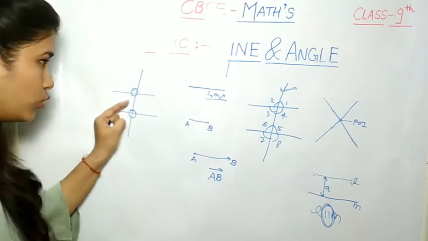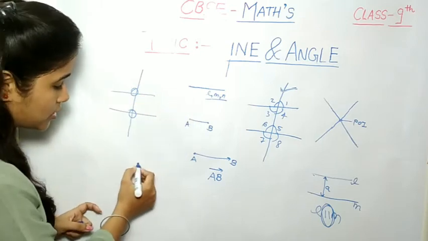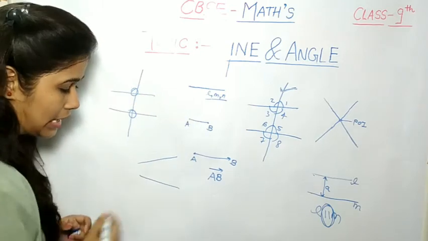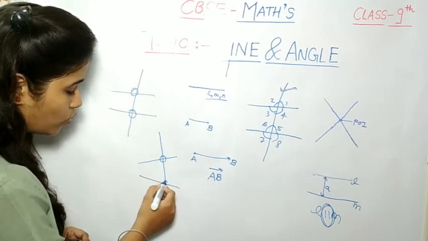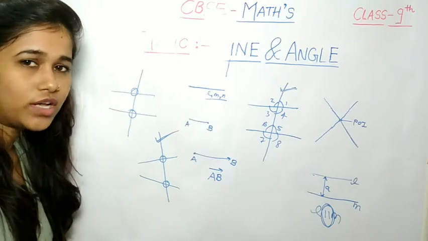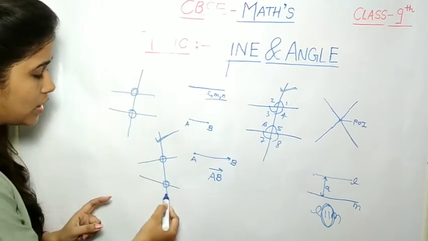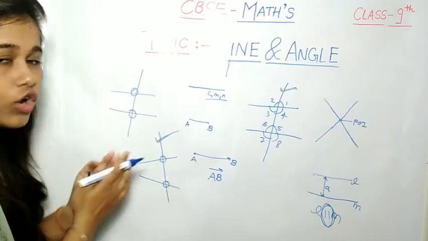Not only parallel lines, any lines. Suppose this is also a line which is not parallel. A line which intersects these two lines at unique points is called a transversal line. It doesn't matter whether it cuts parallel or non-parallel lines.